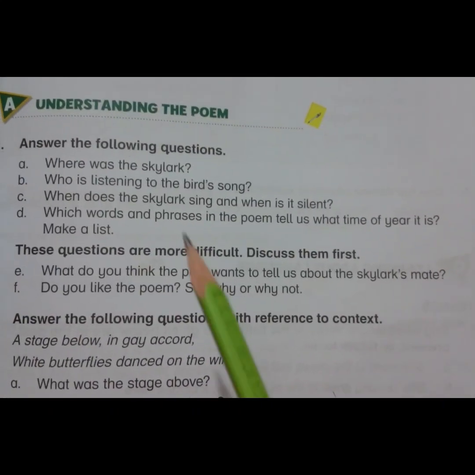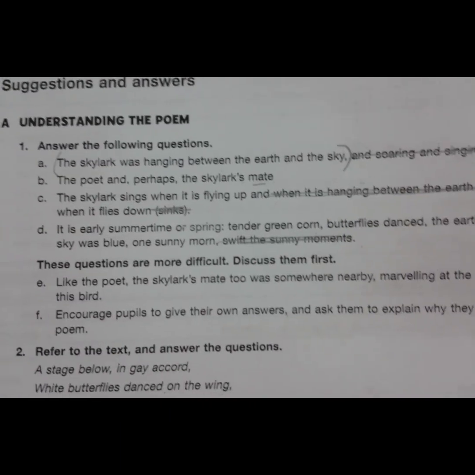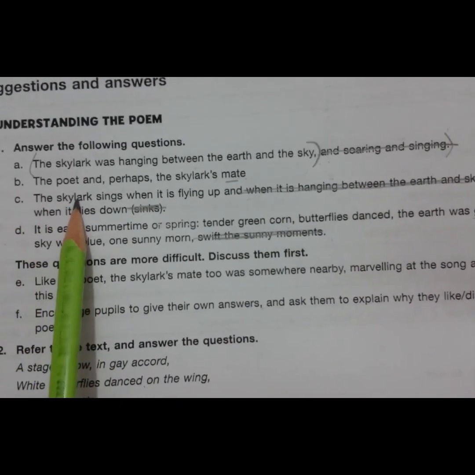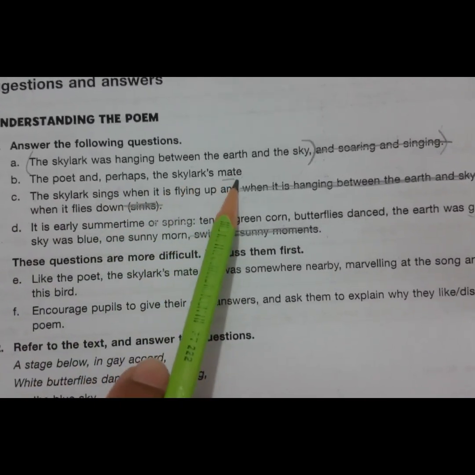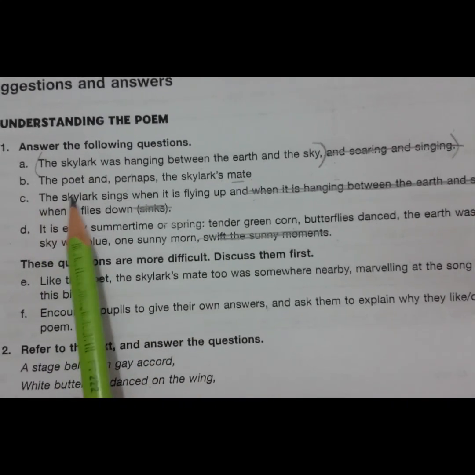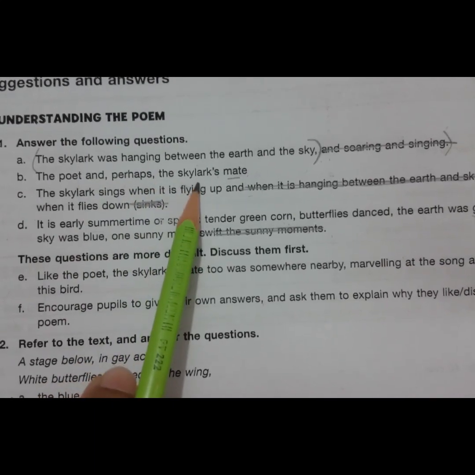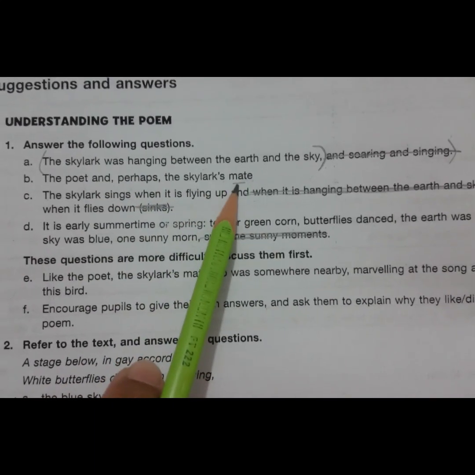Question number 2 is, who is listening to the bird's song? The answer is the poet and perhaps the skylark's mate. Mate means companion. The poet is listening to the skylark's song, and the skylark's companion is listening to the song.